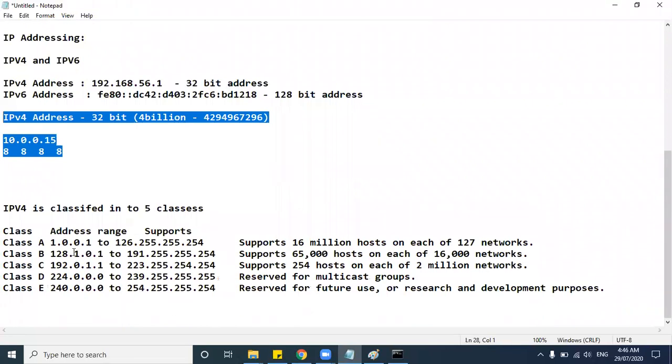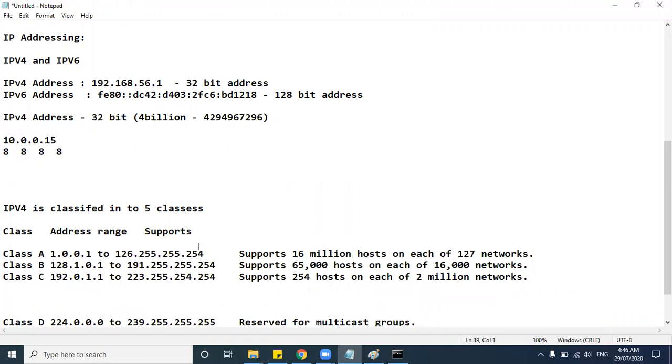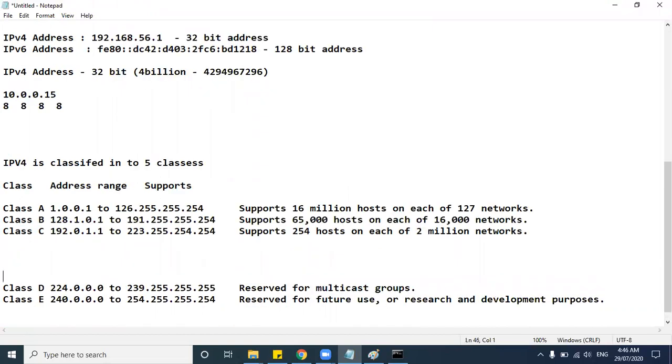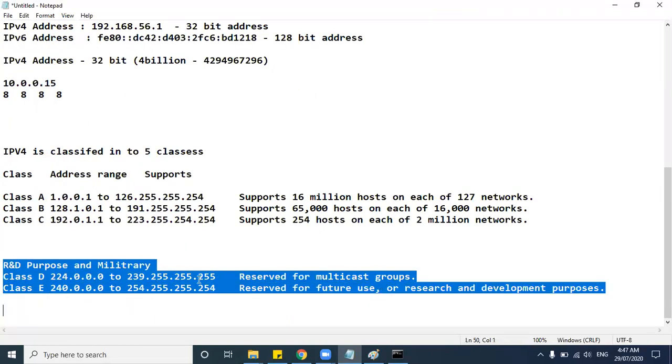Before that, as I told, there are 5 classes of IP address, right? Class A, B, C, D, E. We will be using only class A, class B, class C, that's all. And class D and class E are just used for R&D purpose and military official or confidential purpose. So let us not worry about this one because it is out of our scope.